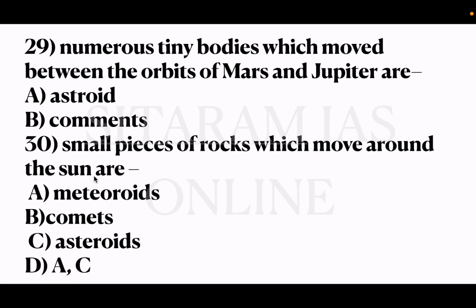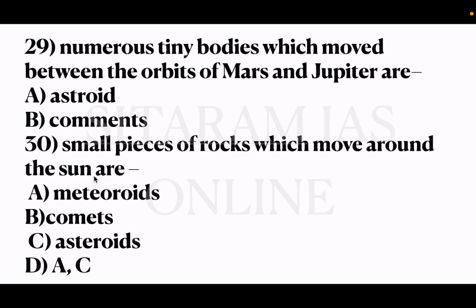29th question, numerous tiny bodies which moved between the orbits of Mars and Jupiter are. Option A asteroid, B comets. Please correct the spellings. There are spelling mistakes here and there. So the correct answer is asteroids. Okay. And the belt of these asteroids which are formed between the orbits of Mars and Jupiter are called asteroid belt. Is that clear, guys? So option A is the correct answer.